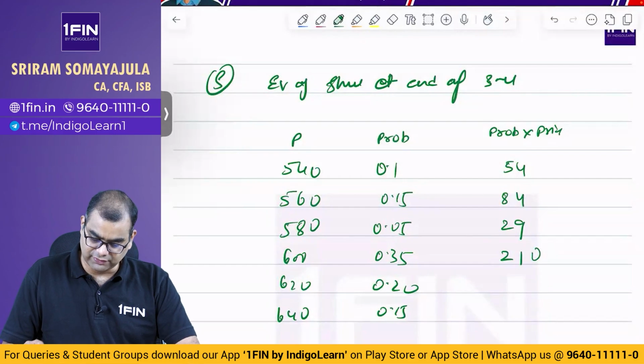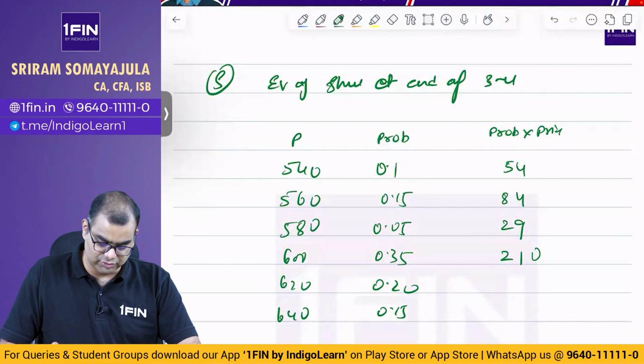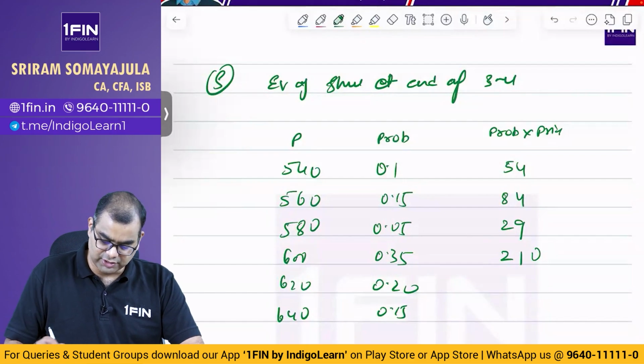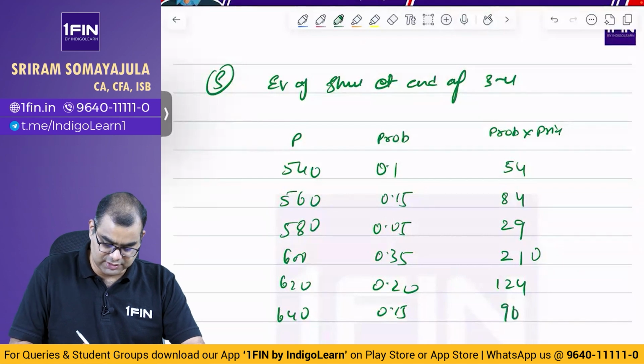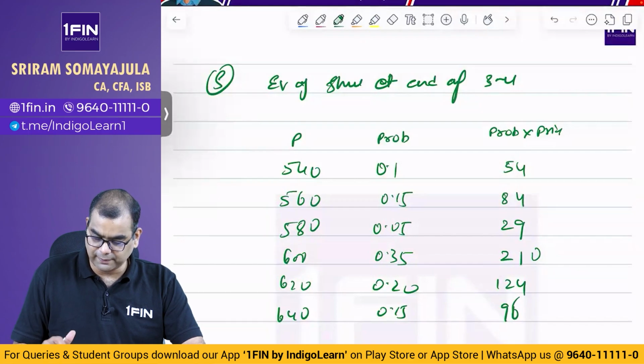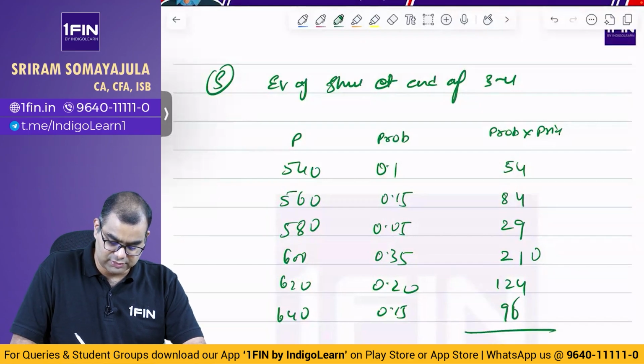540 into 0.1 is 54. ஓகே, 560 into 0.15 is equal to எவ்வளோ? 84. ஓகே, 580 into 0.05 is 29. ஓகே, 600 into 0.35 is equal to 210. அதான் கரெக்ட் தான். 620 into 0.2 is 124. 640 into 0.15 is equal to 96. Ella add panna 96 plus 124 plus 210 plus 29 plus 84 plus 54. 597.